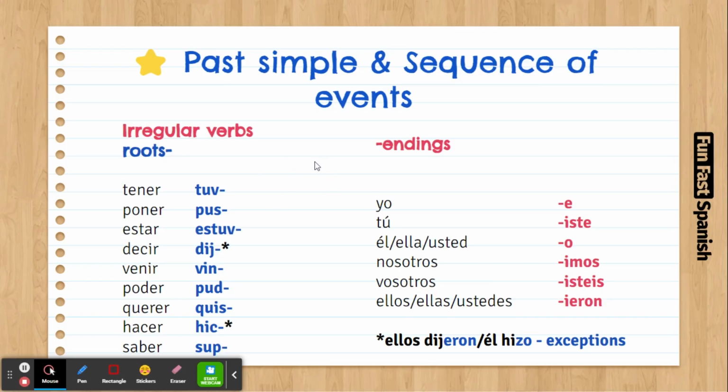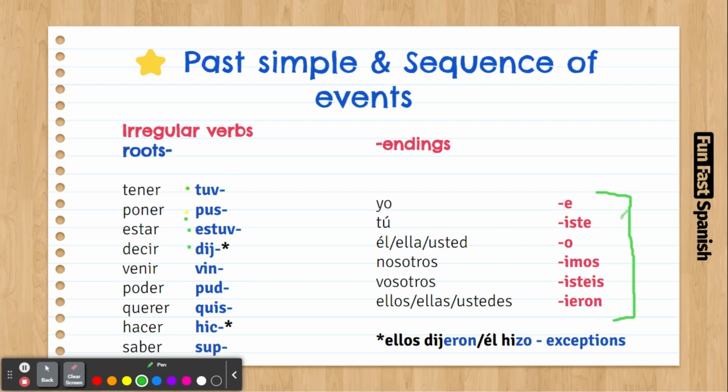We see all this in the survive level, but it's good to redo it. We talked about these irregular verbs: tener, poner, estar, decir, venir, poder, querer, hacer, saber, and we have these roots here. Then remember that you have to put these endings afterwards according to the personal pronoun.